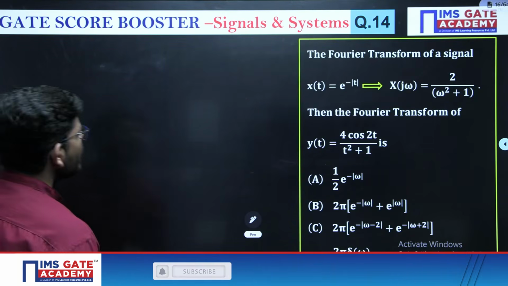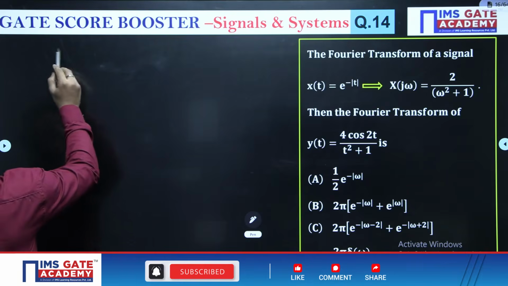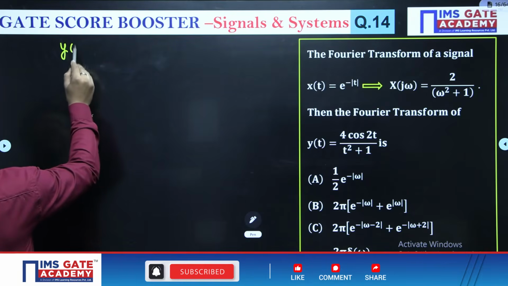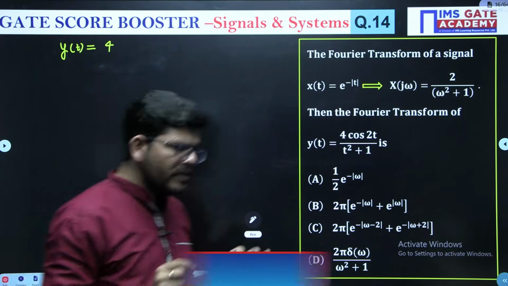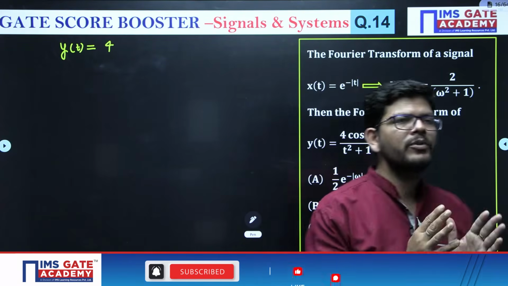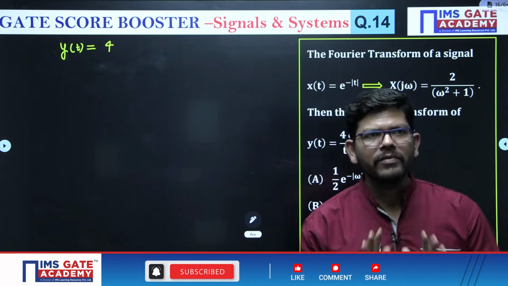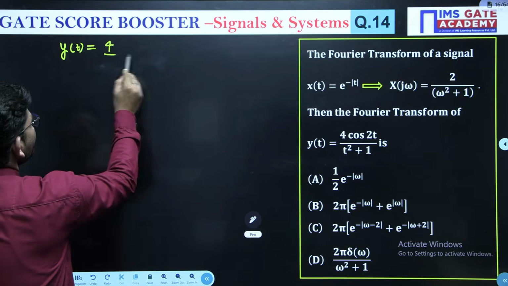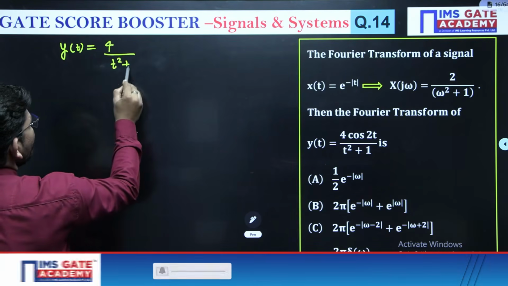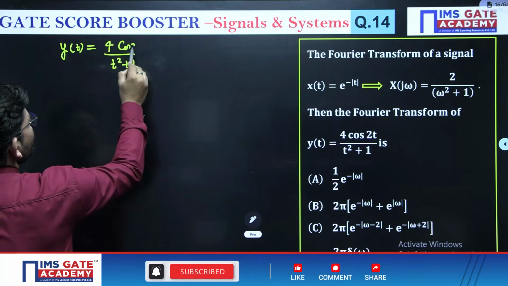Okay, so see, forget about everything. Remember one thing: whenever you see sine and cosine in signals, you have to break them into their exponential formula. Remember this thing, right? So we can see we have a cosine here, 4 upon t square plus 1 times cos 2t.